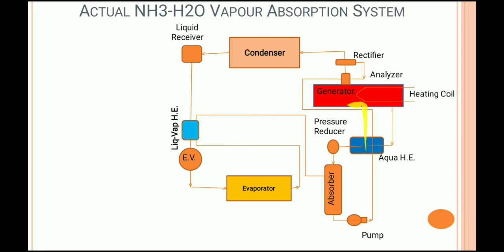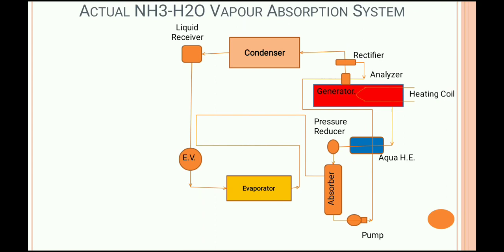And the cold fluid which goes to the generator from the pump absorbs the heat from the hot fluid, and due to this the temperature of that rich solution of NH3 which goes to the generator increases, and due to the increase in the temperature of that rich solution we have to give a lesser amount of heat input. Okay, those two objectives are fulfilled by the addition of the aqua heat exchanger.